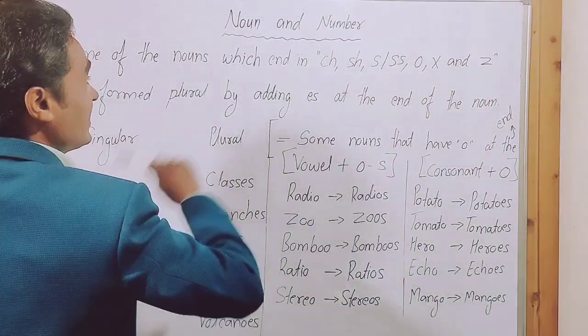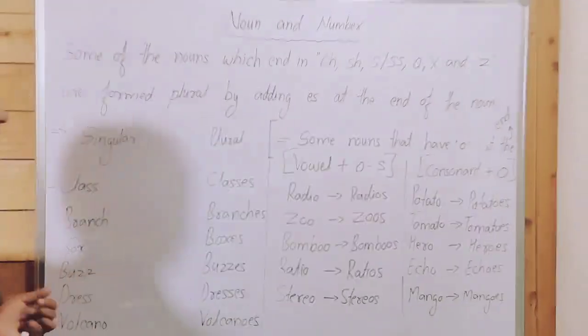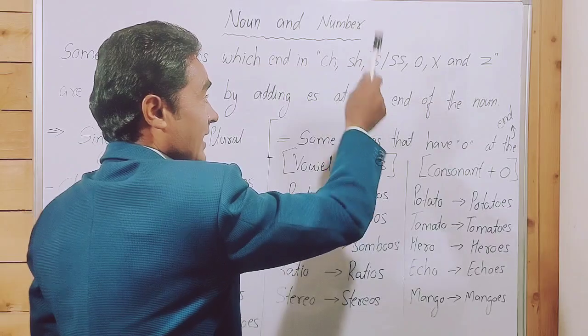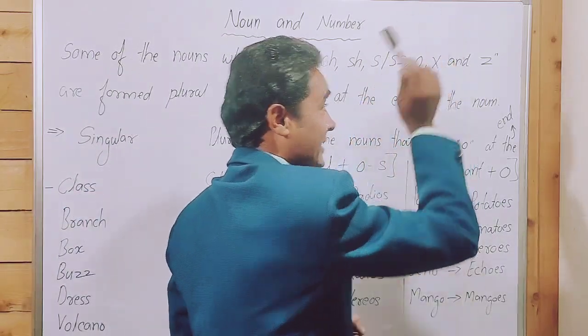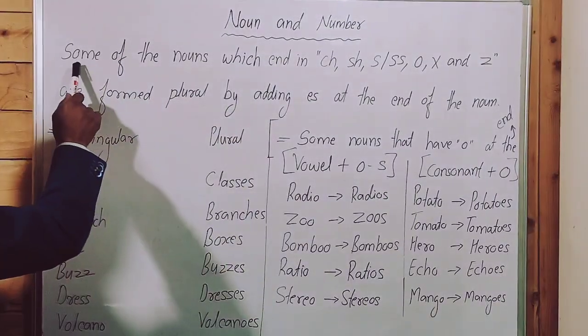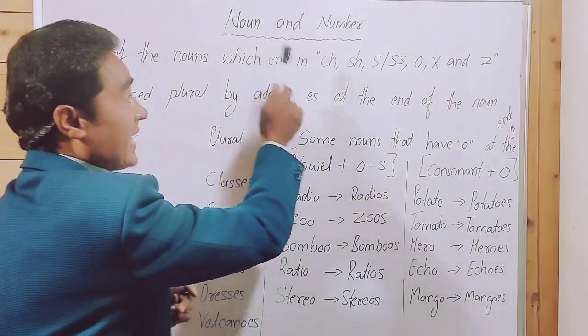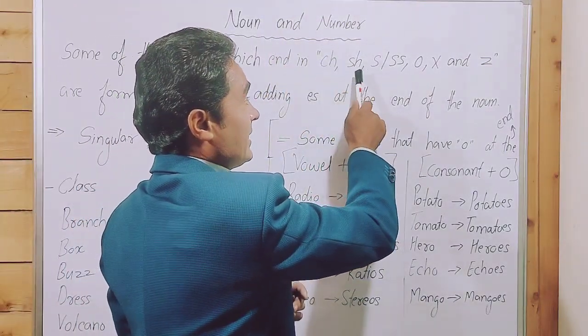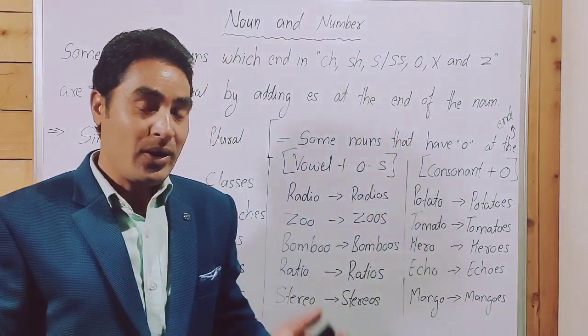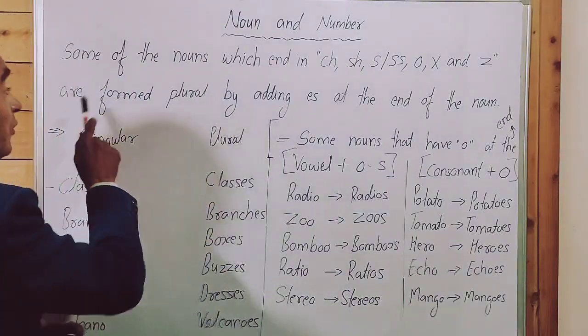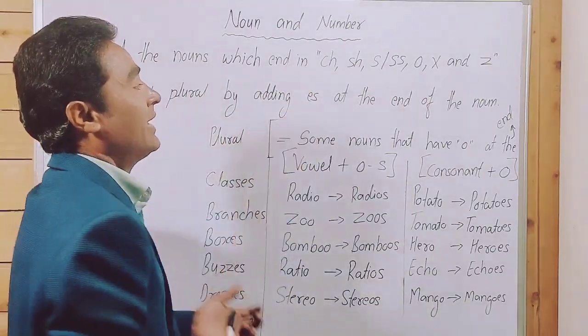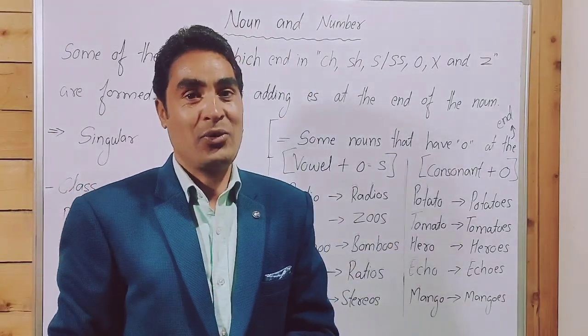Some nouns which end in ch, sh, s, double s, o, x and z, guys, point to be noted, I repeat, some nouns which end in ch, sh, s, double s, o, x and z are formed plural by adding es at the end of the noun.